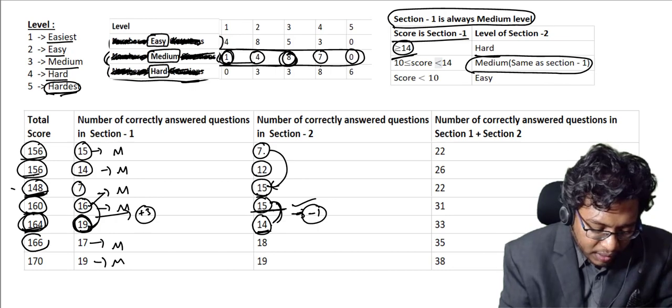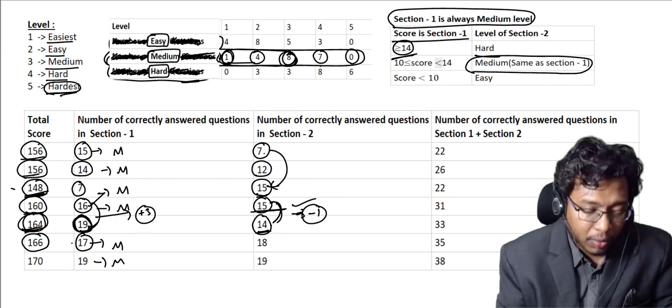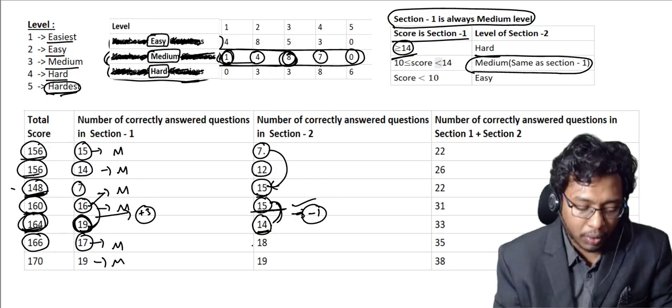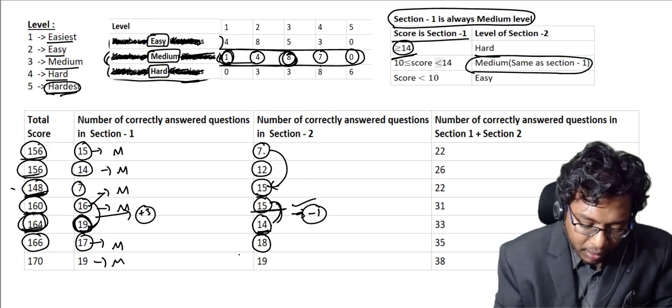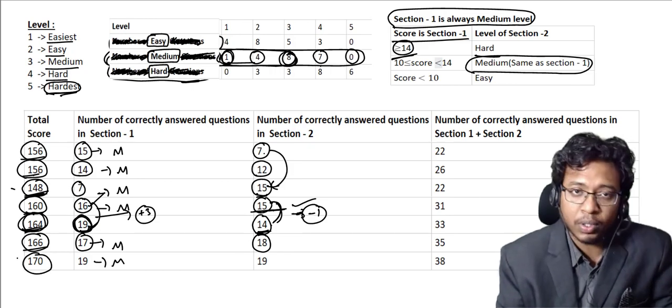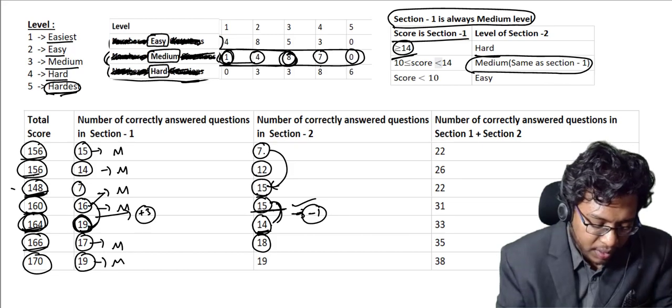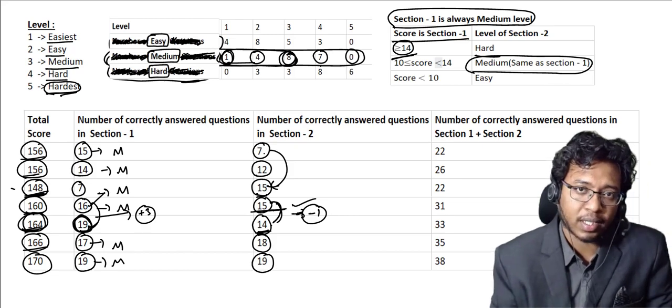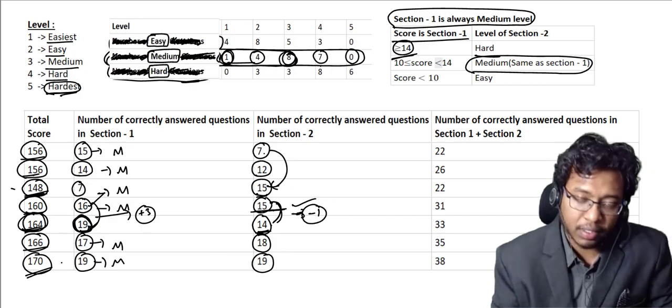Now see this 166. He scored 17 questions correct in the first section. So he entered the second section, which is actually hard. He scored 18 questions correct, so he ended up getting 166. Now see this 170 out of 170. This person scored 19 questions correct in the first section, and in the second section he also scored 19 questions correct. So he got 170, right?